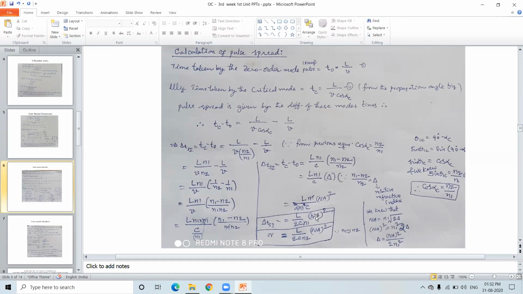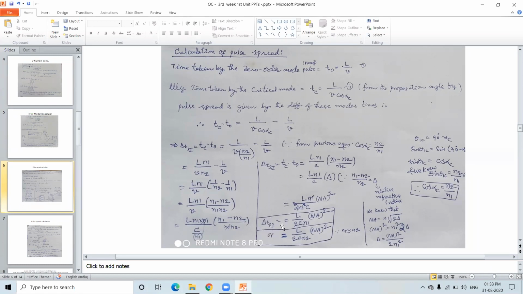Therefore, this delta is replaced with NA square by 2 n1 square into C. Already n1 is there, and n1 cancels. Remains here only L by 2C n1 into NA square, or L by 2C n2 into NA square, because n1 is approximately equal to n2. So this is the pulse spreading taking place in the fiber for a step index optical fiber.